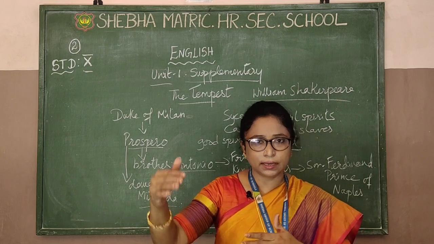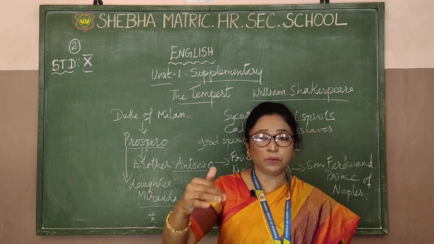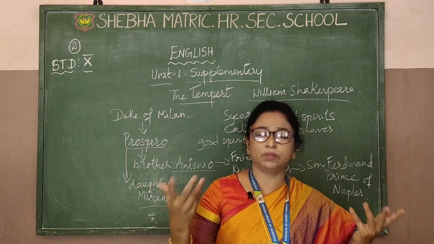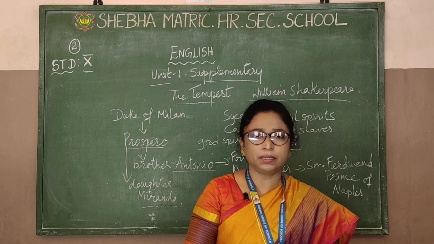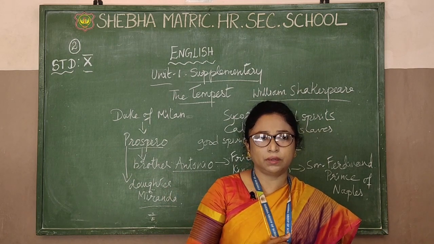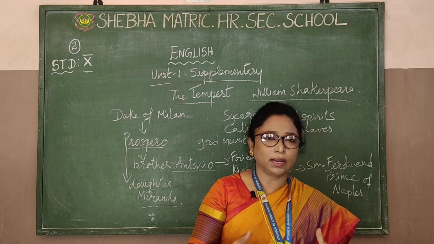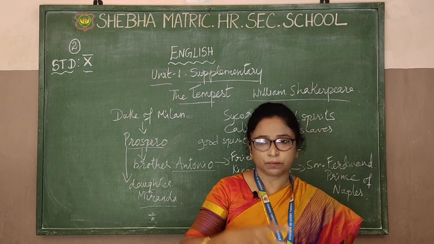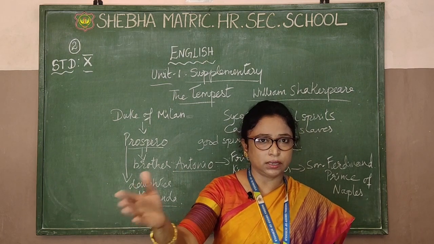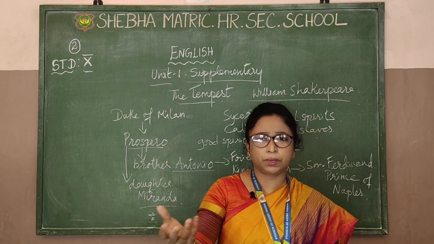So Antonio and the King of Naples came to the island. When the King of Naples came, he saw his son and was very happy. He went and hugged him and said, "Oh my, thank God you have been saved. Thank God, I am seeing you again." And then Miranda was sitting next to Ferdinand. He said, "Who is this pretty girl?"